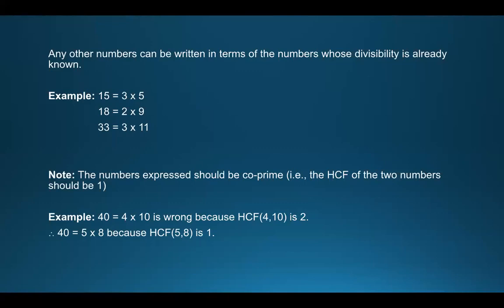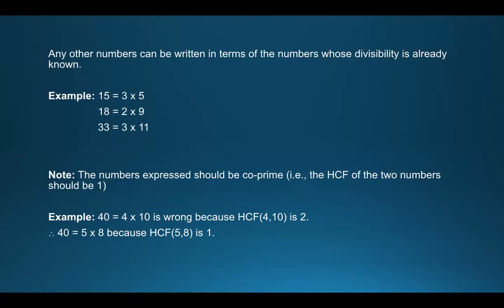So that is the reason for 18 we have chosen 2 into 9, because 2 and 9 have a highest common factor of 1. And why have we not chosen 3 into 6? Because the highest common factor between 3 and 6 is 3, but we need the highest common factor to be 1. We need to go for the co-prime pairs.